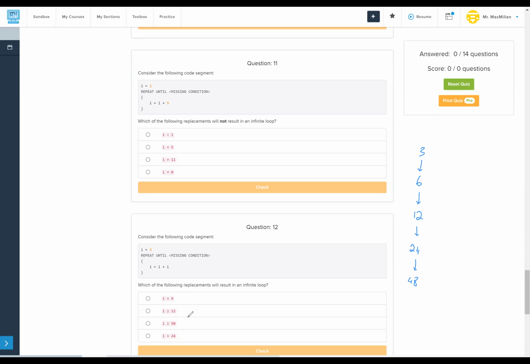If we look at our sequence, we were less than 12. Our next step would definitely be bigger than 50. And we definitely did equal 24. So the only one that we will not see is I equaling 9, because that would have happened kind of in the middle here if it were going to. So I equals 9 is our answer. It will never hit that.